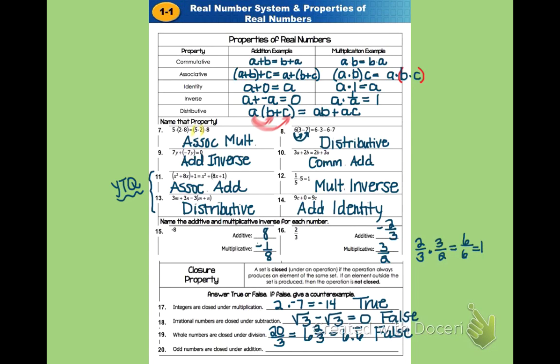So finally, odd numbers are closed under addition. Let's think of a couple odd numbers, and let's see if there's a way we can combine two odd numbers under addition and get something that's not odd. Right away I thought of, say, 3 and 5. They're both odd. When I add 3 and 5 together, I get 8, which is certainly not an odd number, and so of course this is, again, not closed. Odd numbers are not closed under addition. So this would be false.